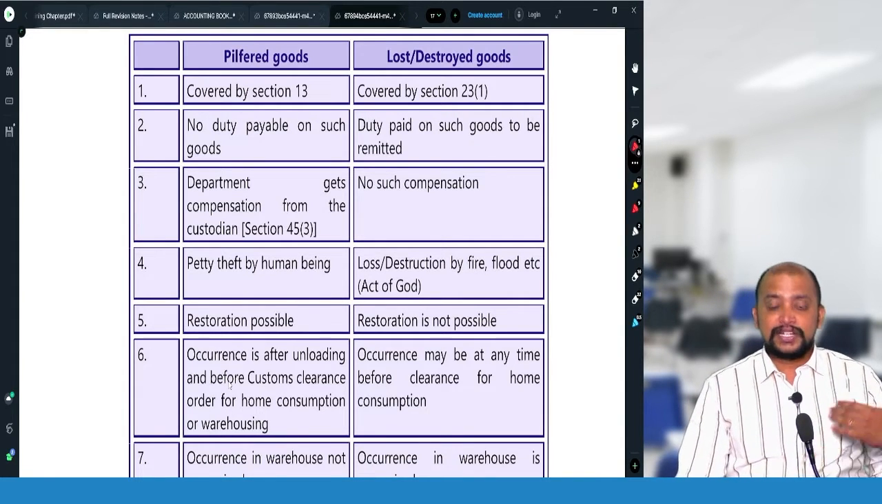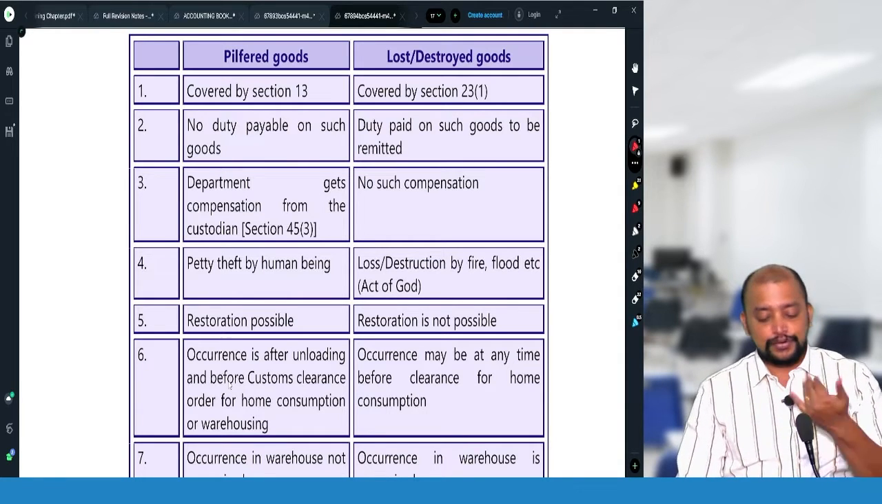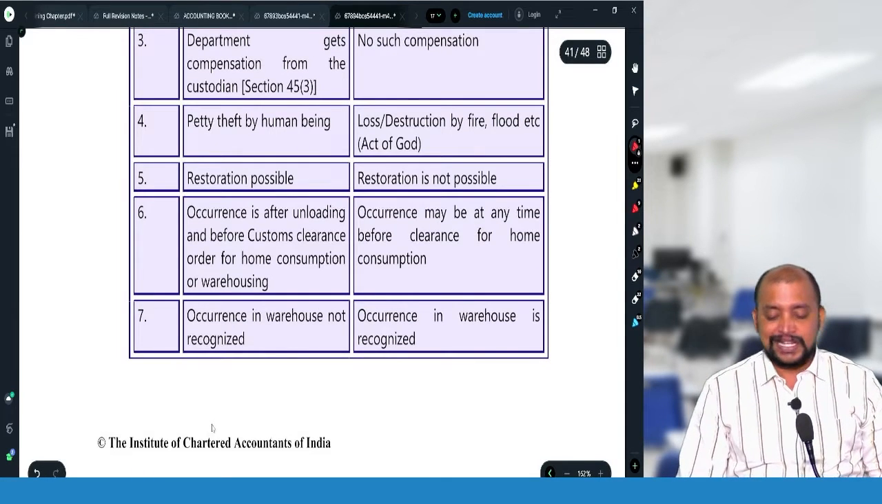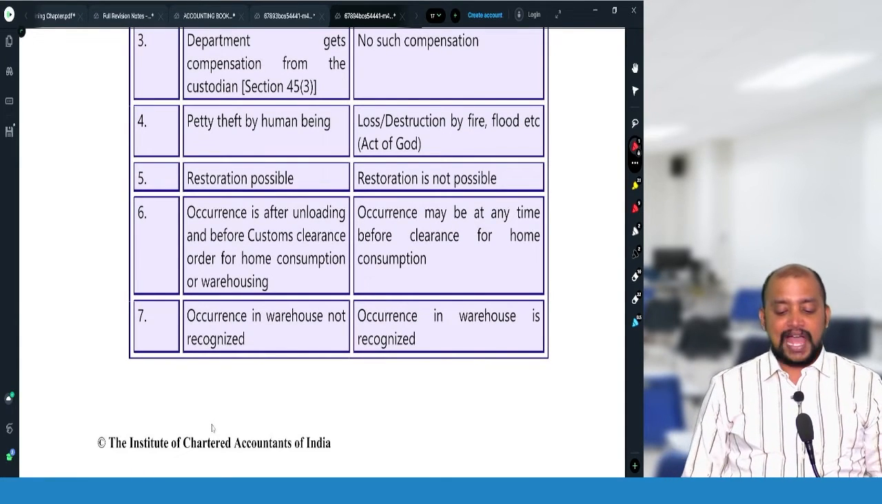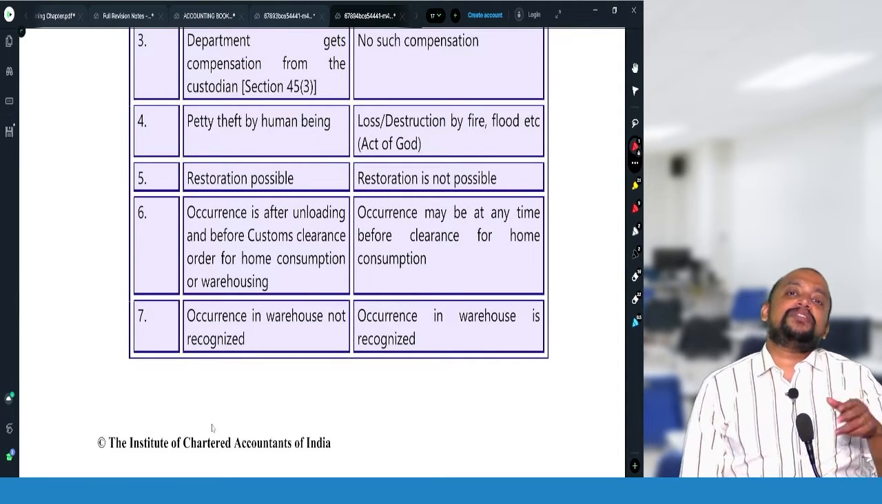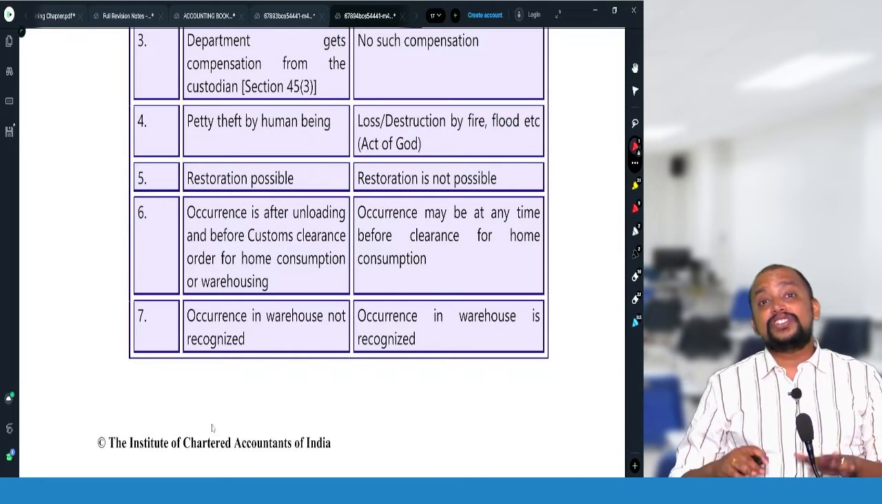Pilfered goods: the department gets compensation from the custodian, but for lost or destroyed goods, there is no such compensation. Pilferage means petty theft by human beings. Loss or destruction can be by act of God, flood, fire, accident, etc. In case of pilferage, is restoration possible? Yes. But in case of remission, the goods are destroyed.